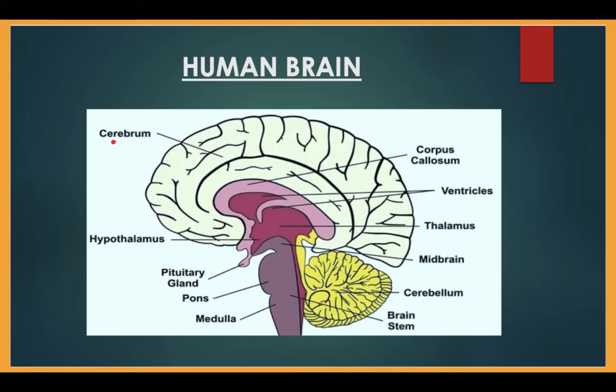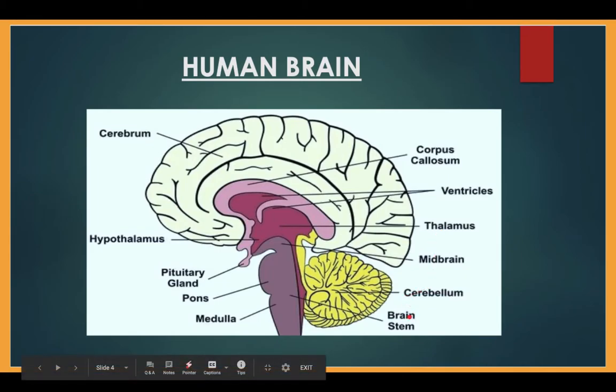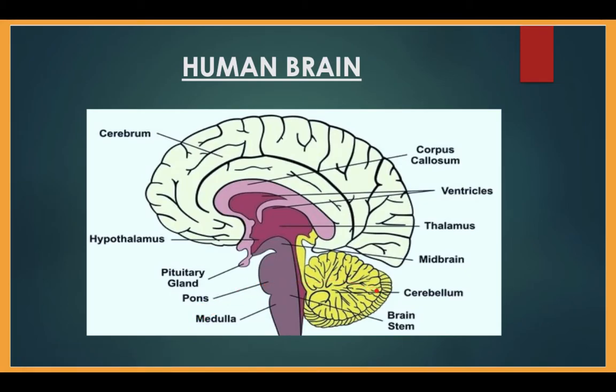This is the cerebrum, also known as forebrain. The hypothalamus and thalamus are parts of the midbrain, and the cerebellum, brain stem, pons and medulla are parts of the hindbrain region.